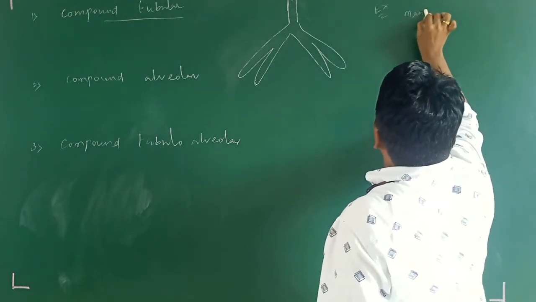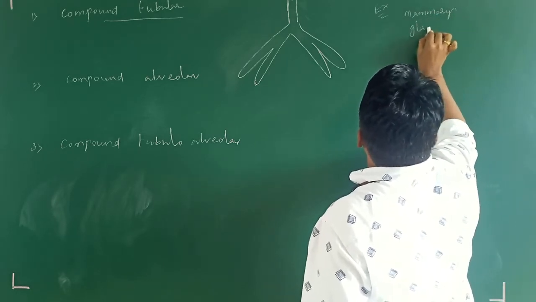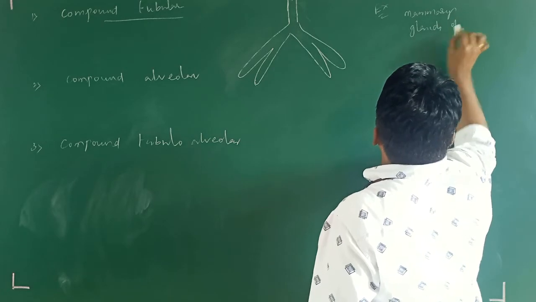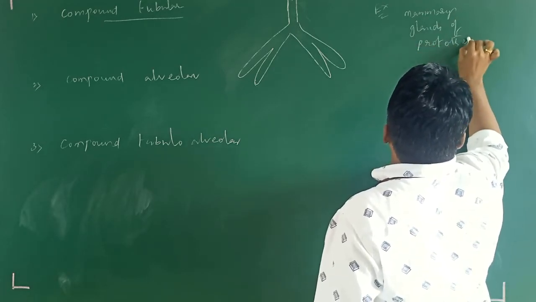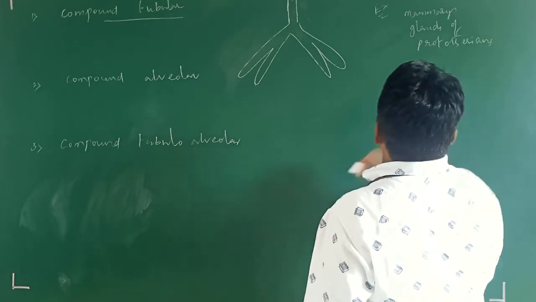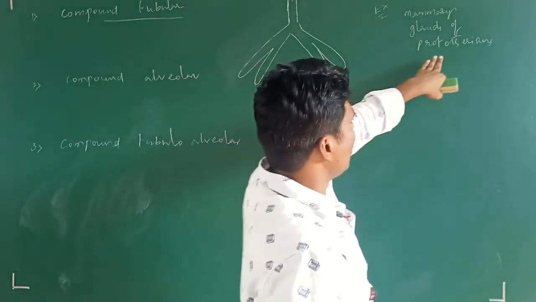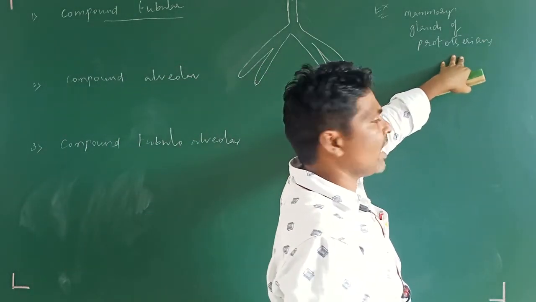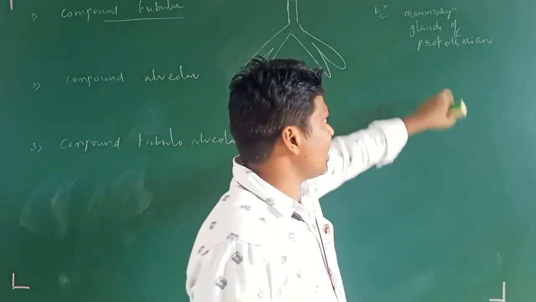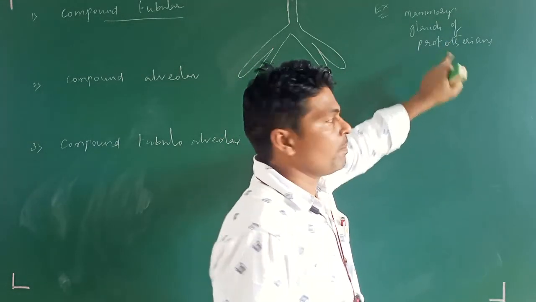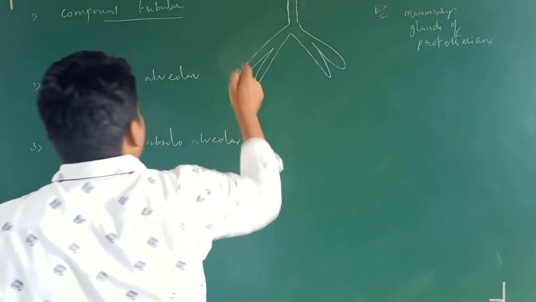In the mammary glands of prototherians. What are prototherians? Among mammals, there are prototherians and metatherians, for example the duck-billed platypus, examples we have already seen. In those animals, the mammary glands are compound tubular.